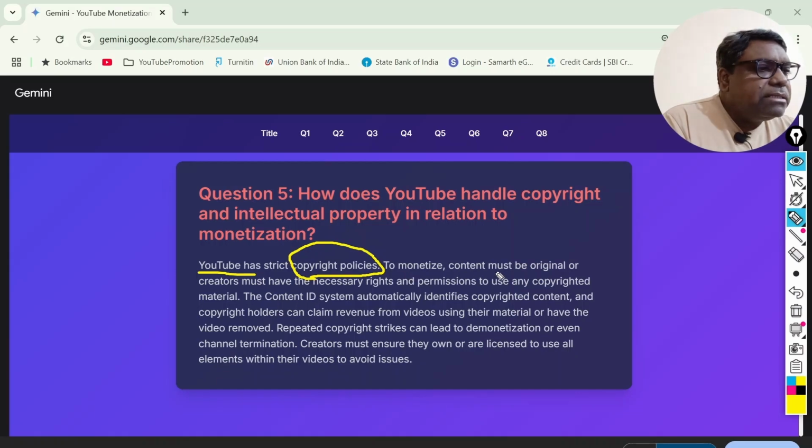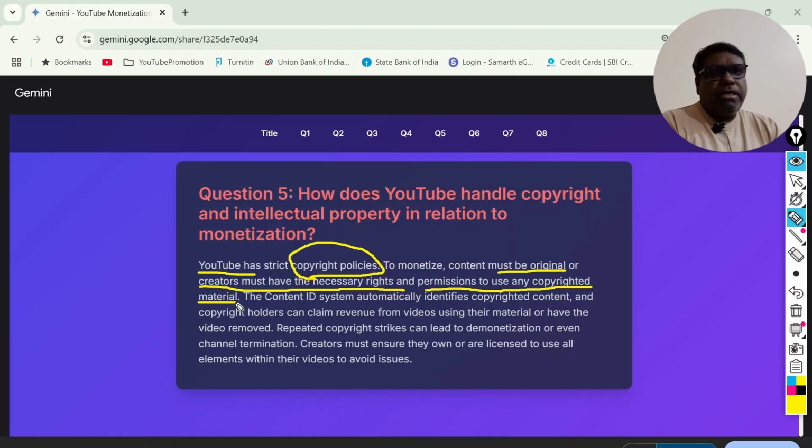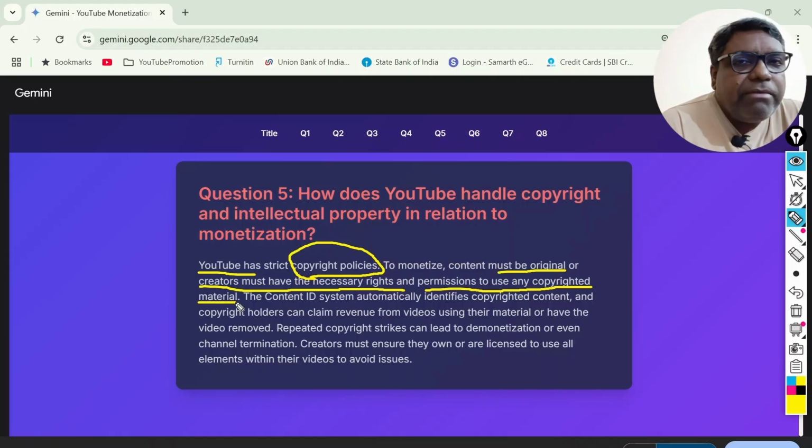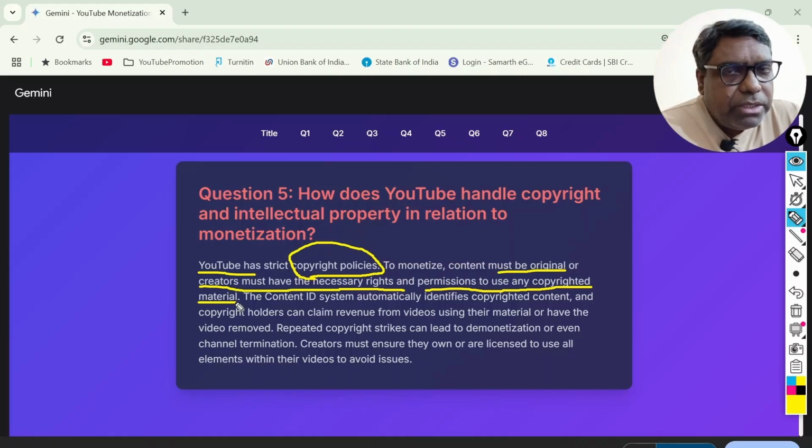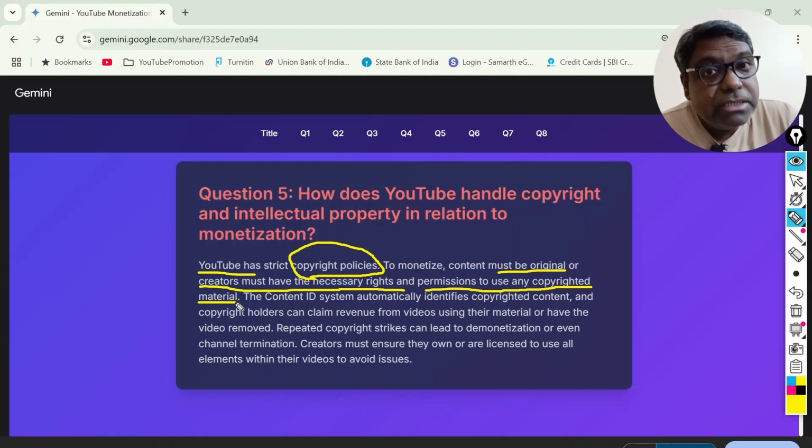To monetize, content must be original, very important, and creators must have the necessary rights and permission to use any copyrighted material. So this is something we have to keep in mind, that whenever we are making any video, we should not use material for which we have not received any consent. Consent is a very important part.